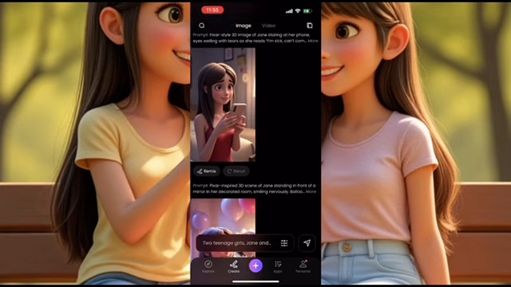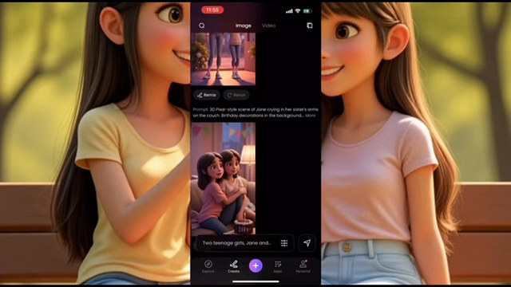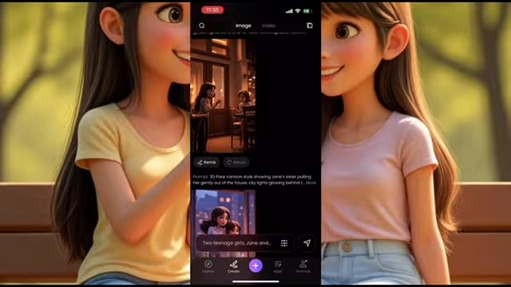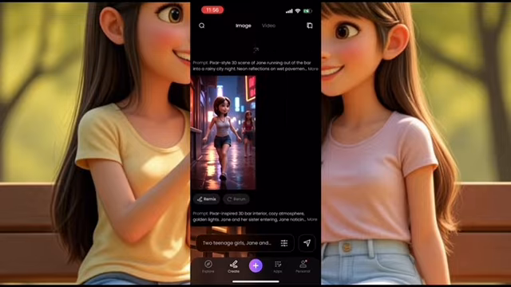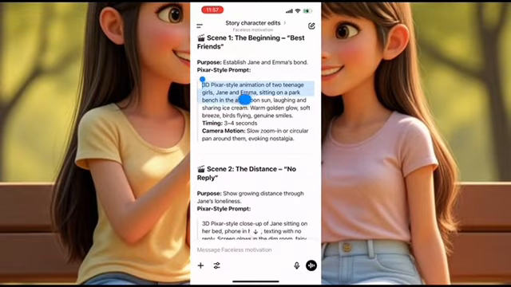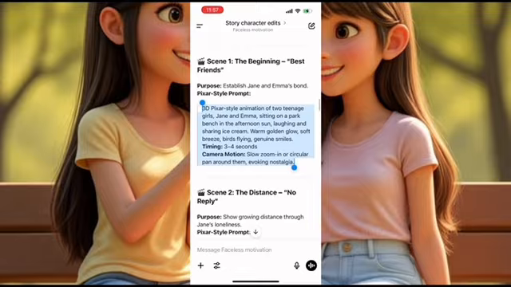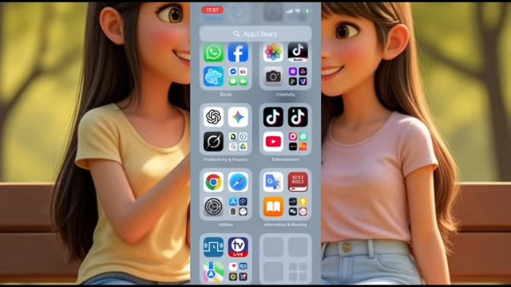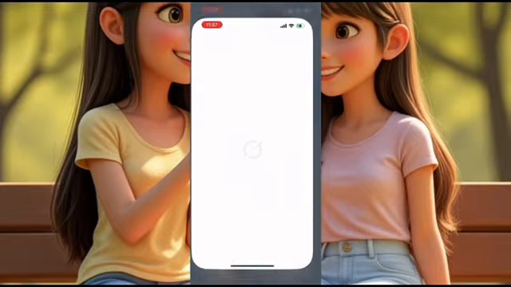And remember, ChatGPT already gave us a prompt to use to animate. So you can go to any of your apps that you use to animate your videos. So I'm just going to go to Grok AI. So I'll copy the prompt for each of those sections. So I'm starting with the first scene. I'll copy the prompt and then take the first picture and go to Grok for animations.